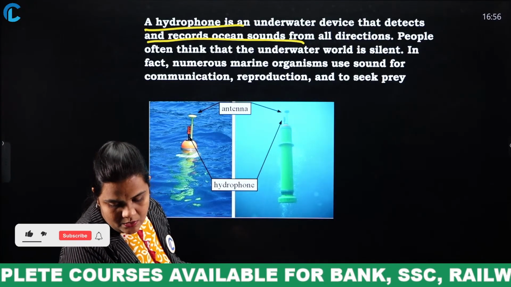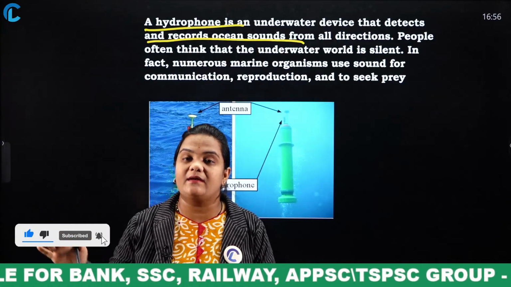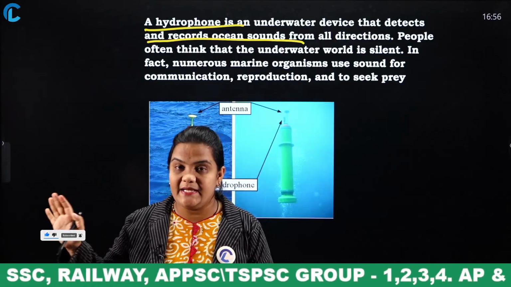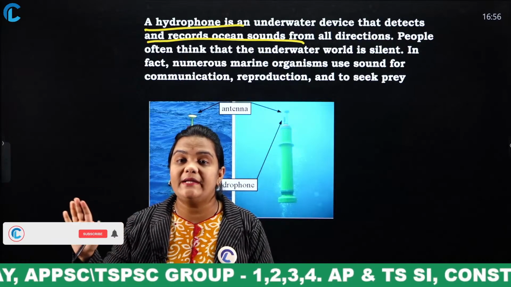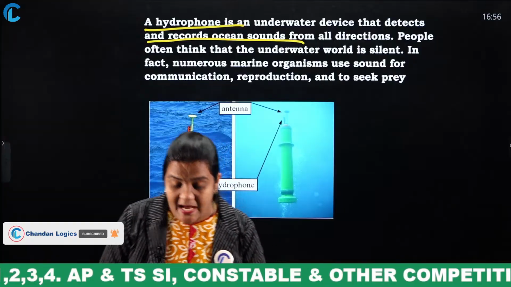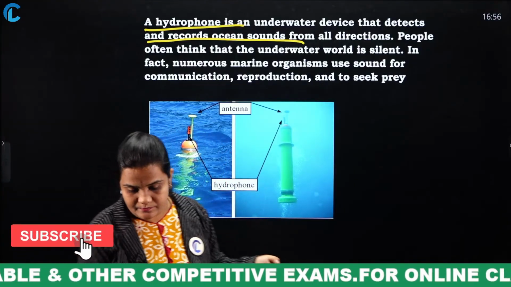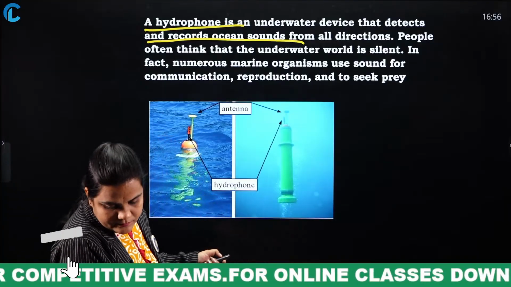Okay. What is the range that human ears can hear? Human ears can hear only up to 20 kilohertz frequency sound. Beyond that, they are termed ultrasounds. Next.